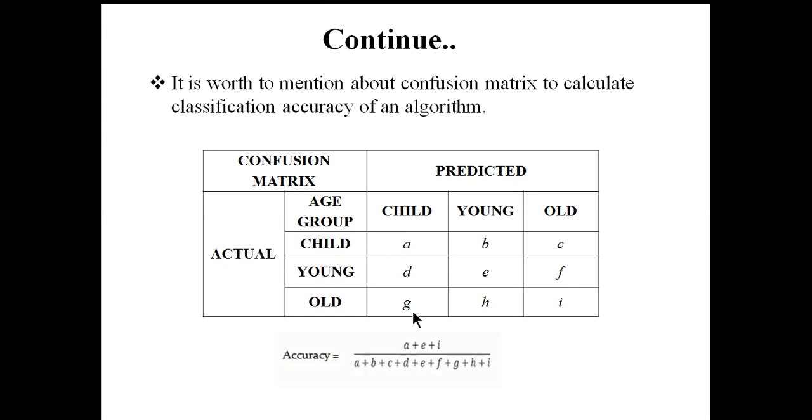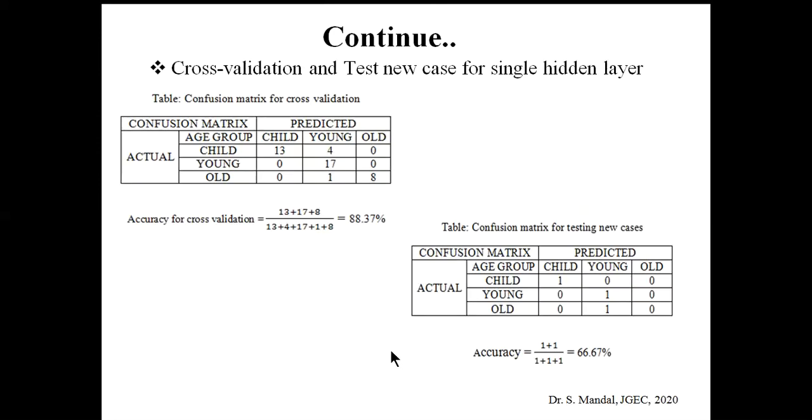So we can tell the overall classification accuracy with this equation: number of correctly predicted child, correctly predicted young, and correctly predicted old. That means A plus E plus I divided by the total number of cases, that means A plus B plus C plus D plus E plus F plus G plus H plus I. Like this way you can calculate the accuracy, which is an important parameter to understand how an algorithm works, or what the performance of an AI algorithm is.